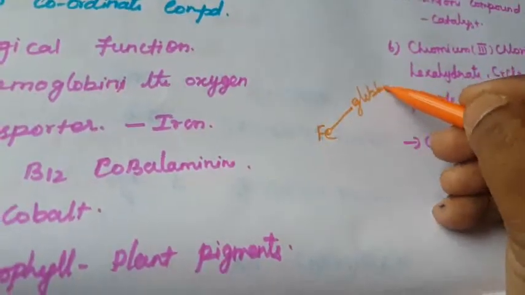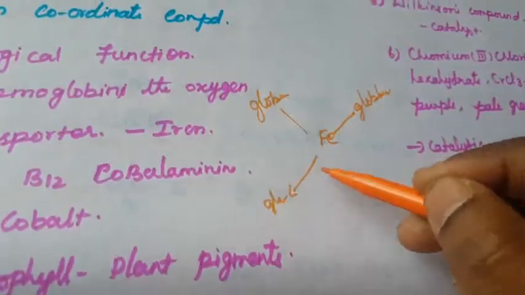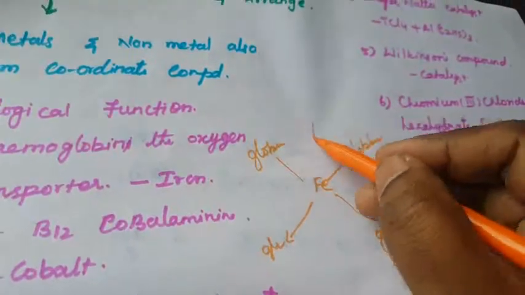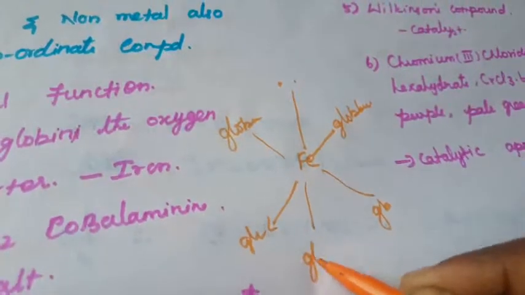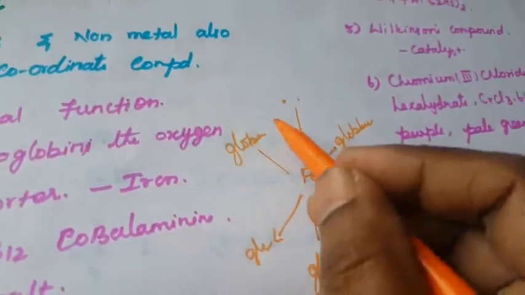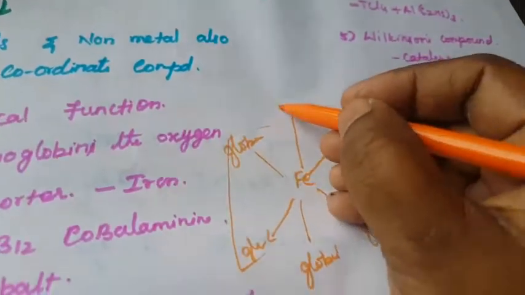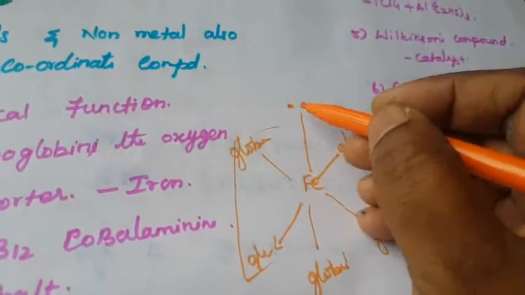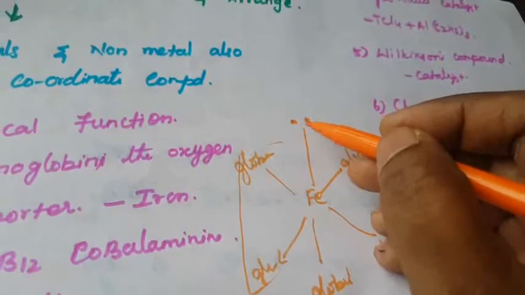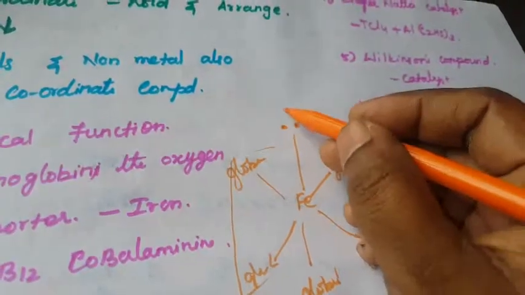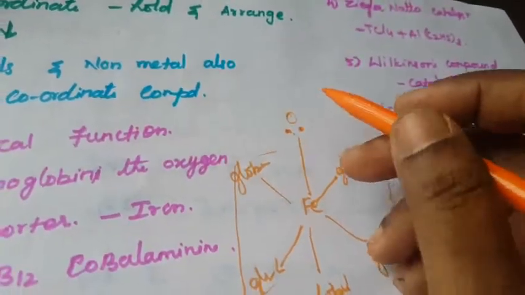Here globin protein is attached at several positions, and here is the lone pair of electrons. Iron is the central metal atom. This is the coordination compound, the structure of hemoglobin. The lone pair of electrons holds the oxygen. After binding, the hemoglobin is converted into oxyhemoglobin. The oxygen is bound to that position and then carried throughout the bloodstream. So this is the hemoglobin.